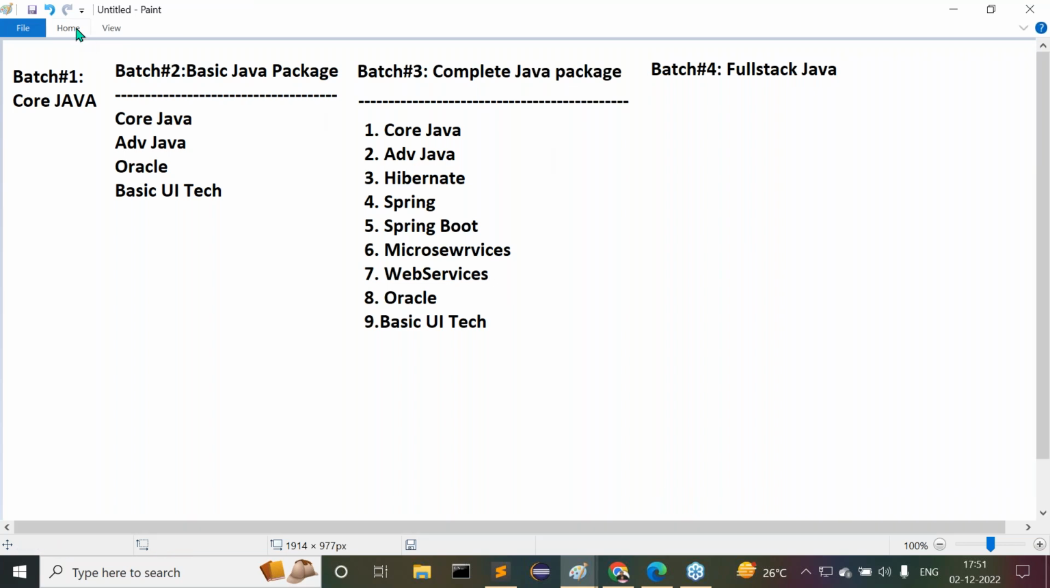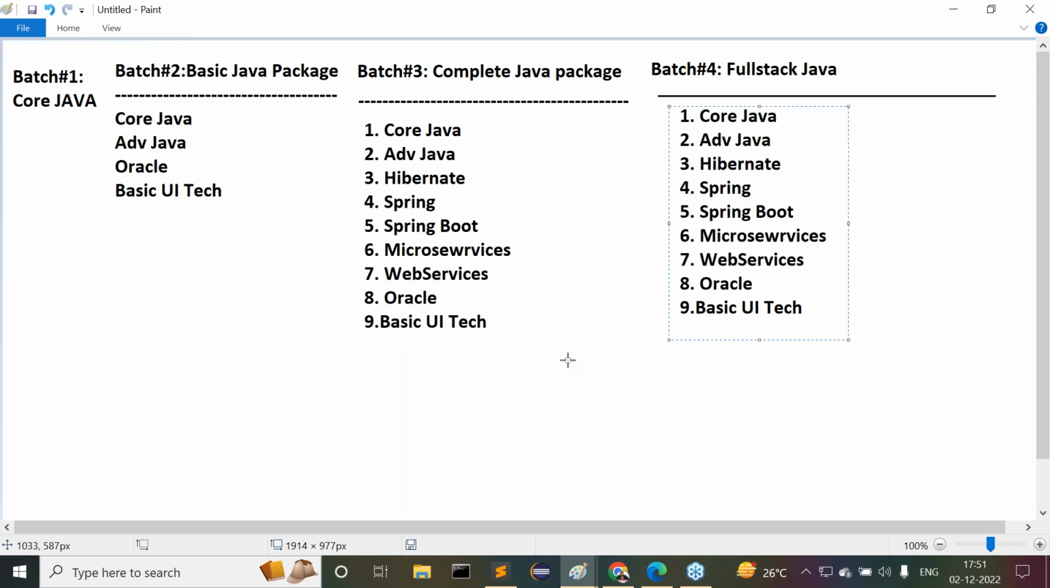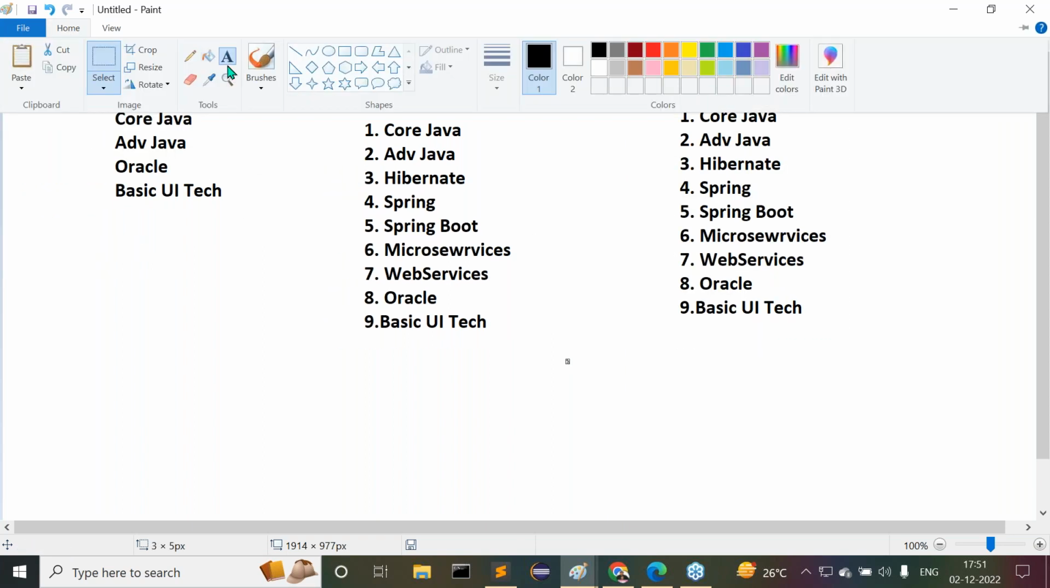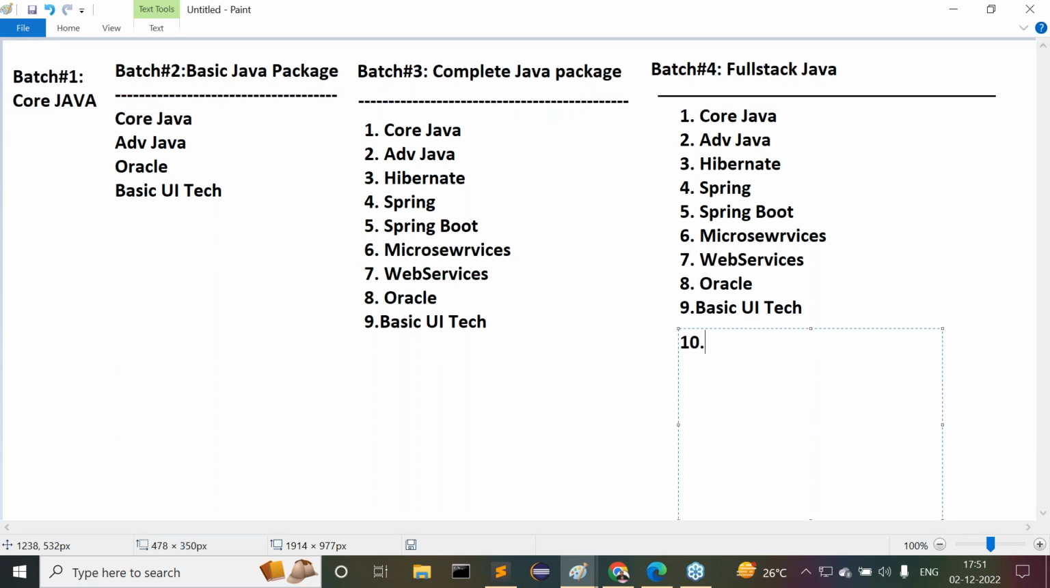Full stack Java. Now inside this full stack Java, what exactly is the content available here? Whatever concepts we specified inside this complete Java, the total things are available here. Apart from these courses, what other courses are going to be available inside this one, we can understand clearly. The next one is Angular or React, either Angular or React, along with all the complete Java courses.